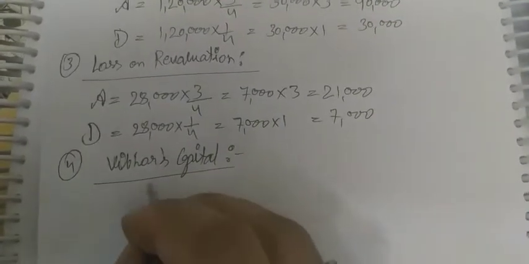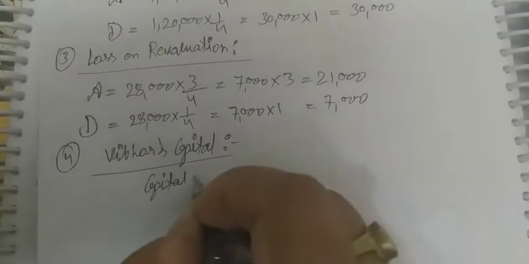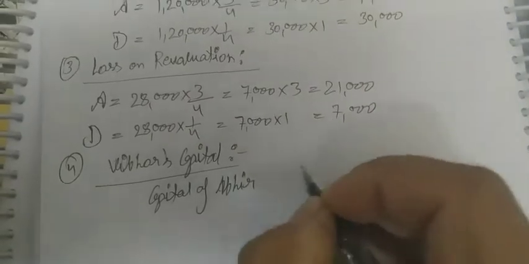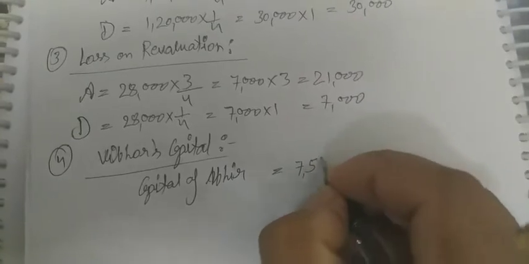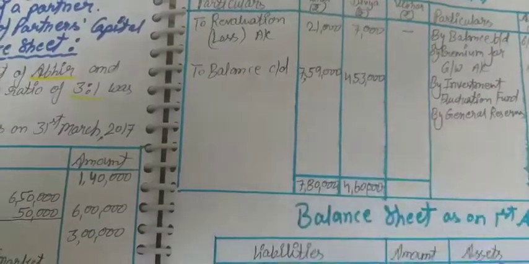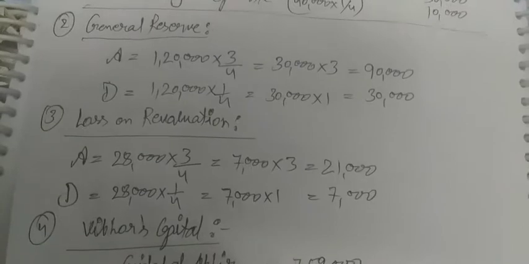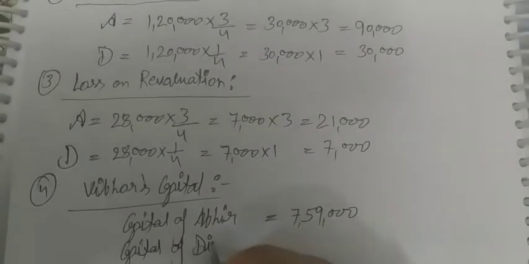So capital of Abhir, that is 7,59,000, and 4,53,000 for Divya.